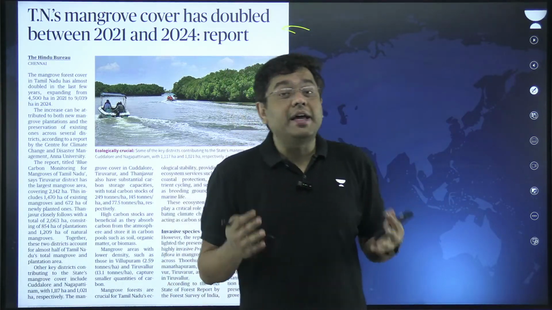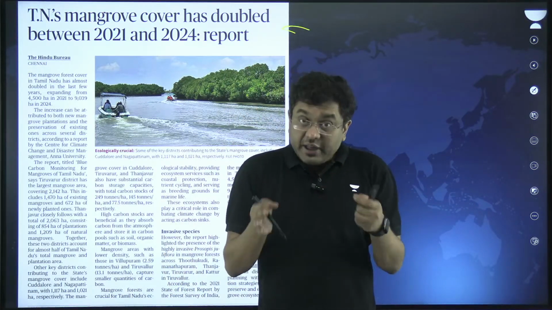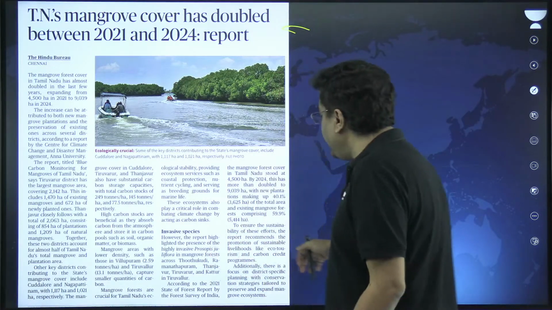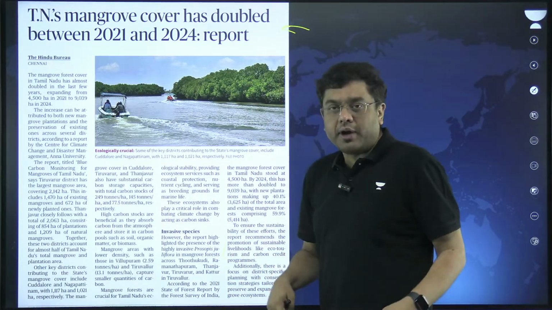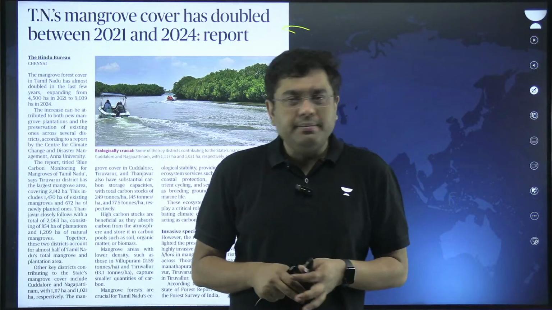And that is where it has to be controlled, right? So the invasive alien species in the name of Prosopis juliflora, that is endangering the mangroves.